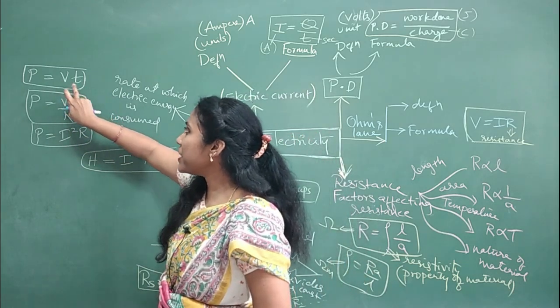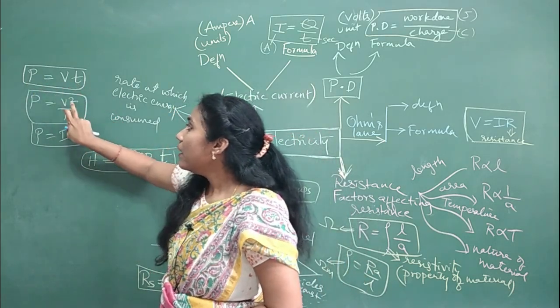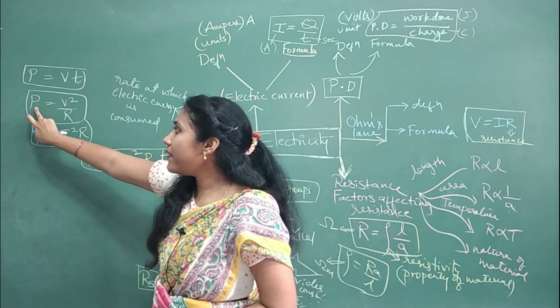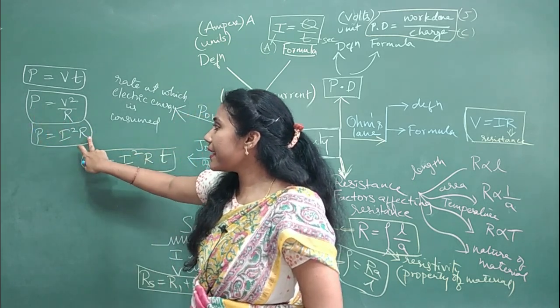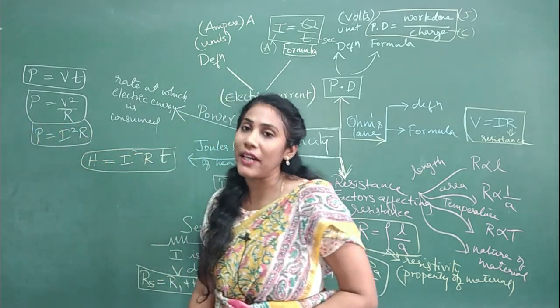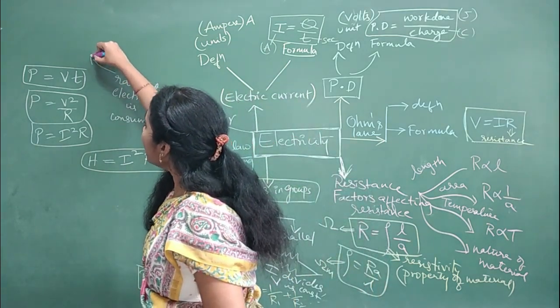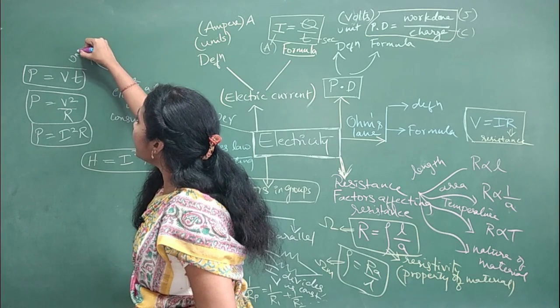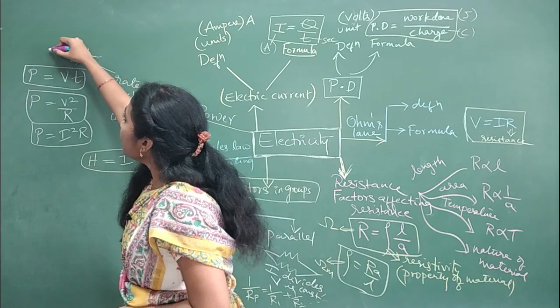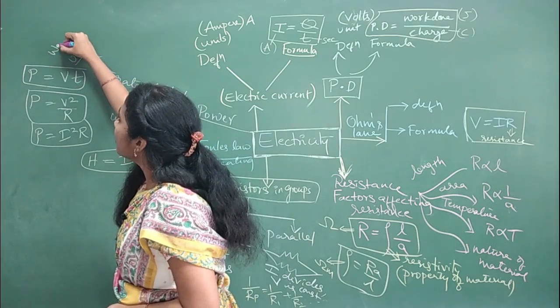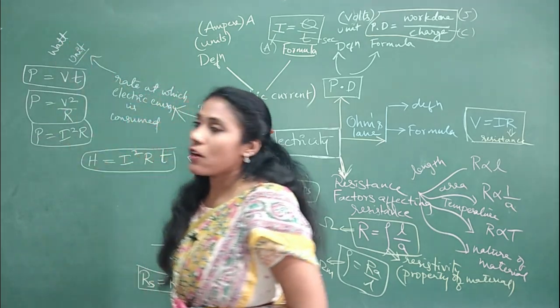When voltage and current is given, use this formula. When voltage and resistance is given, this formula. When current and resistance is given, this formula you have to use, right? And one more important thing, what is the unit of power? The unit of power is watt.